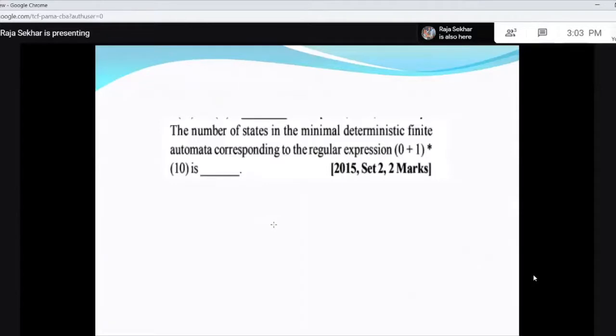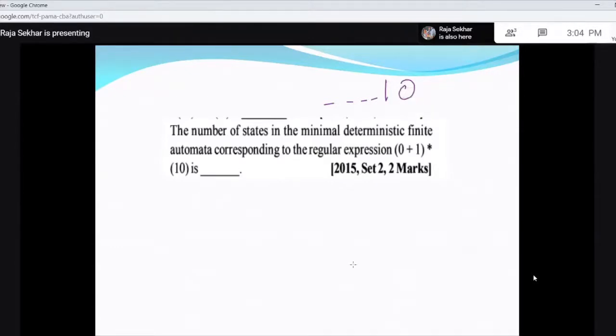Next, the number of states in the minimal deterministic finite automata corresponding to the regular expression. The regular expression given is (0 or 1) star 1 0. So the description of the language will be any string of zeros and ones ending with 1 0. When it ends with 1 0, you have to check the last two symbols, whether the last but one is 1 and the last one is 0.